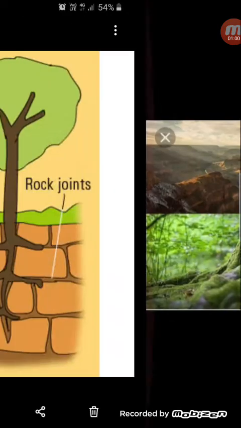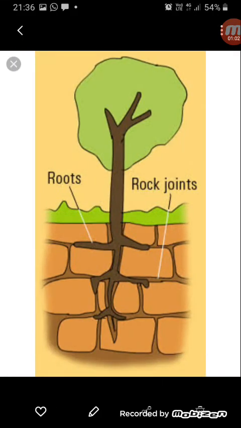Now to come to the first type, it's the plants. In this diagram you can see that there are already joints or cracks present in the rocks, and the root of the tree has grown inside the rocks and is creating a lot of pressure on the rocks.